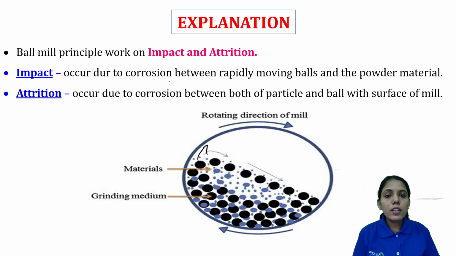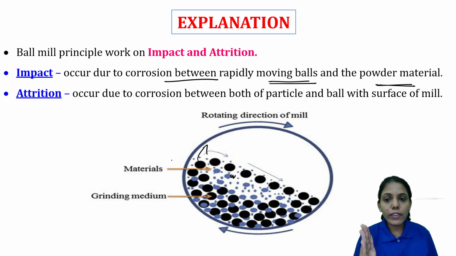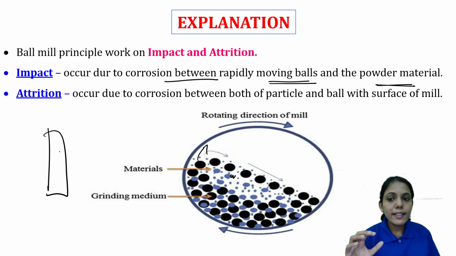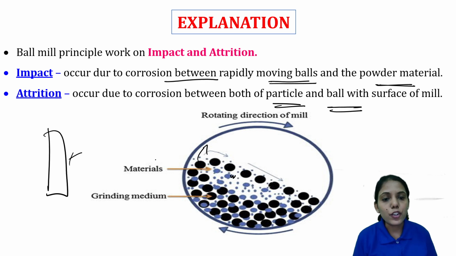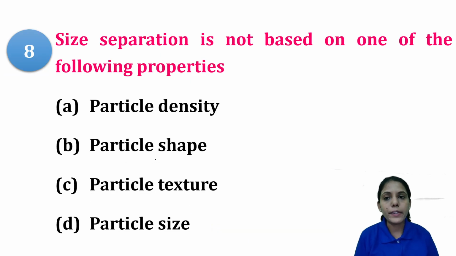So impact occurs due to collision between rapidly moving balls and the powder material. Attrition occurs as well. Now here that surface will be the ball surface, as in the impact I told you earlier. In this case, the ball surface will act as a stationary one, and your powder which is colliding will have an impact. And when the particles and the balls roll over each other and over the surface of the mill, that is attrition. So in this case, both mechanisms happen.